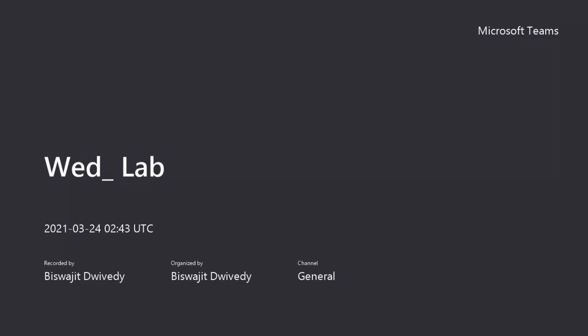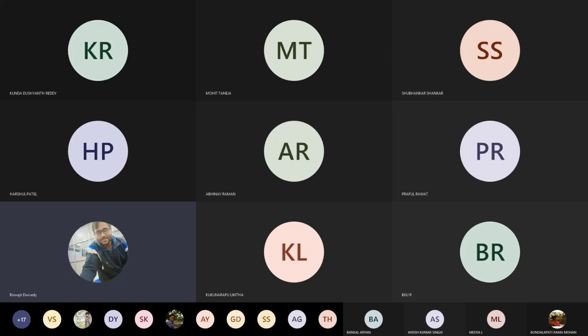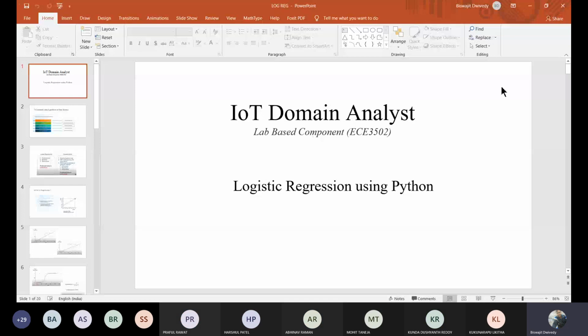How you can solve simple problems of prediction. How you can predict the future value based upon your past and your present data. Those things we have already completed. Today we'll be starting, or we'll be discussing, logistic regression.